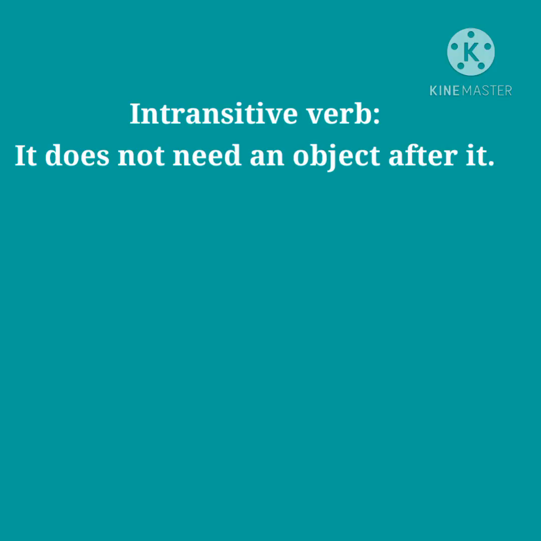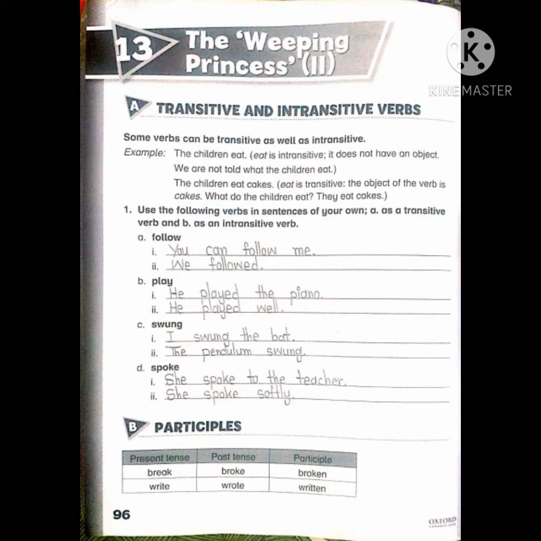An intransitive verb is the opposite of a transitive verb. It does not require an object to complete it. For example, they jumped, she sang. Here, jumped and sang are intransitive verbs. Let's start doing our exercise on page number 96.